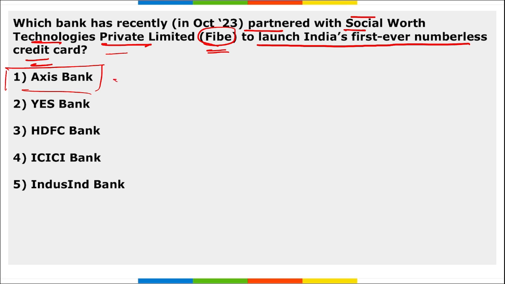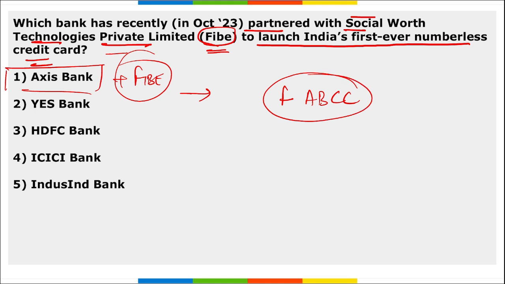Axis Bank has tied up with 5. And they are launching the first ever numberless credit card that will be known as the 5 Axis Bank credit card. This credit card will be powered by RuPay. So this question can also be asked that India's first ever numberless credit card launched by 5 will be working on which network? It will be using the RuPay network.